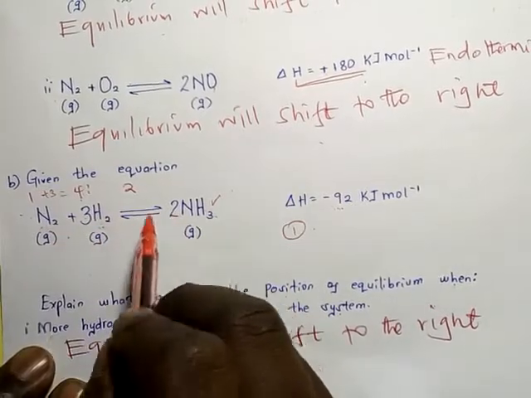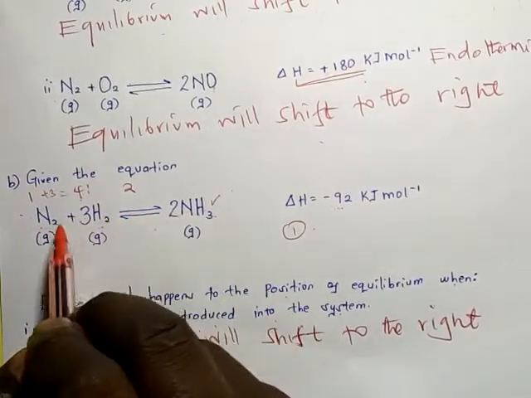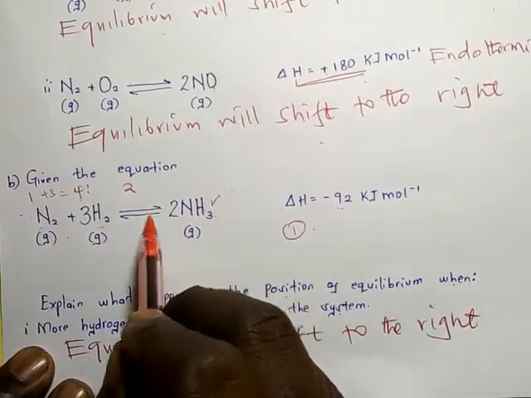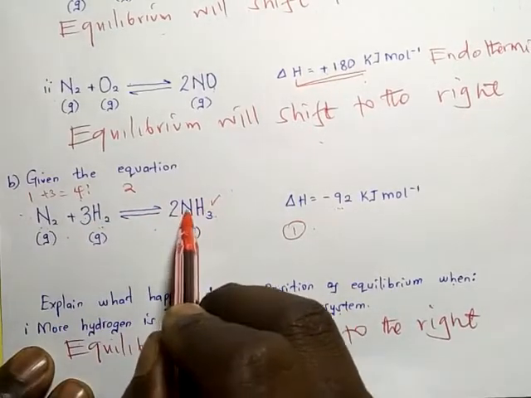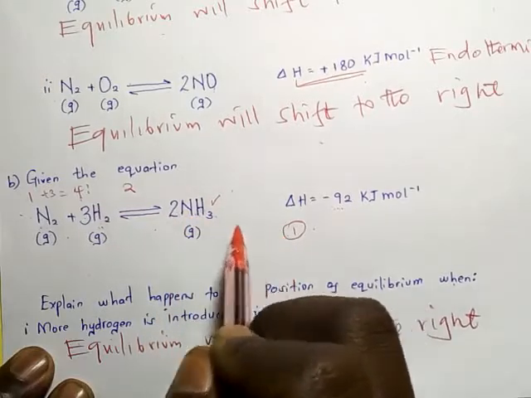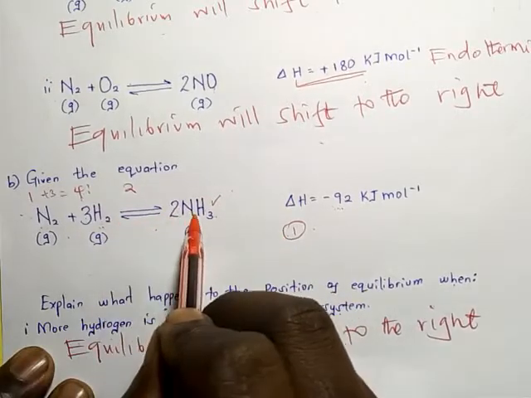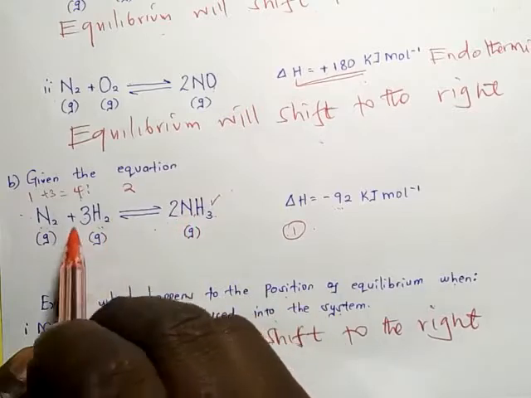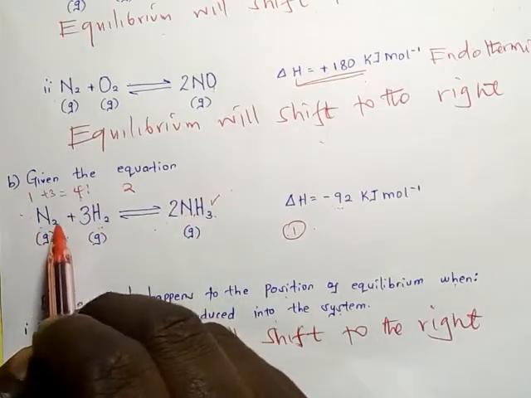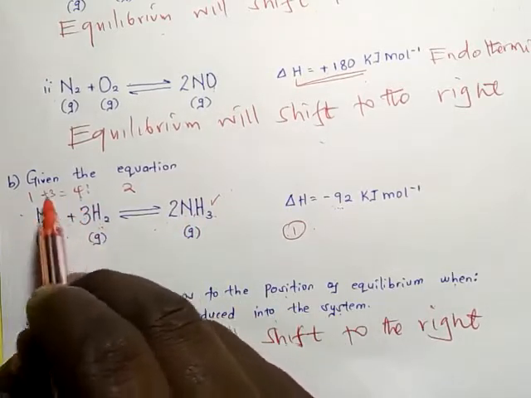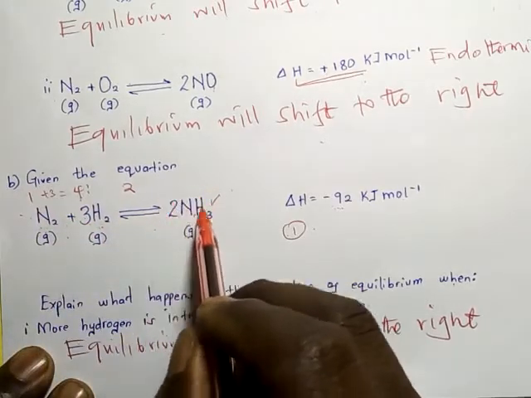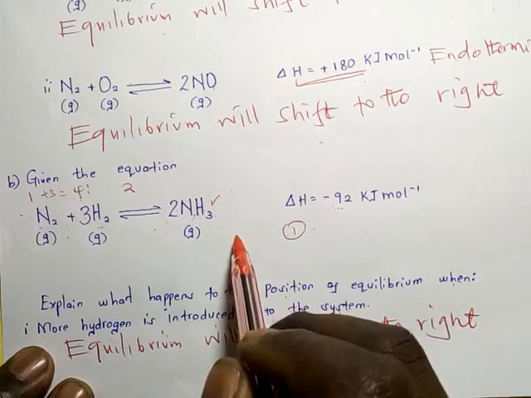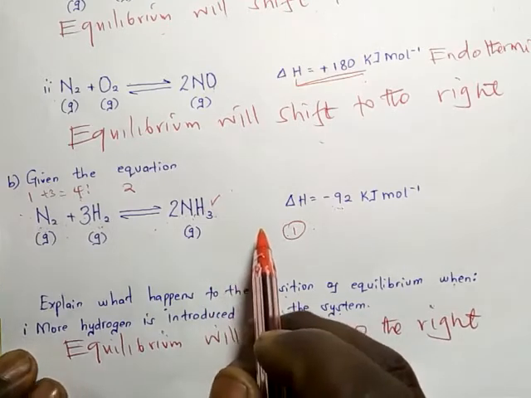Increasing pressure will favor the forward reaction. If the forward reaction is favored, then more ammonia is going to be formed. Therefore, increase pressure. Also, in concentration, you can increase the concentration of the reactants. Increasing the concentration of the reactants will favor the forward reaction, and more ammonia is going to be yielded or manufactured.